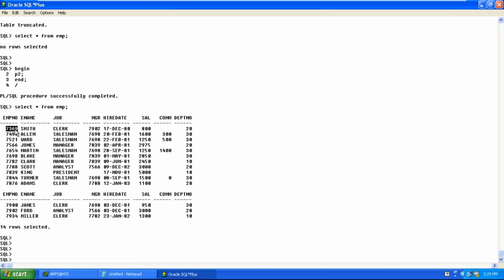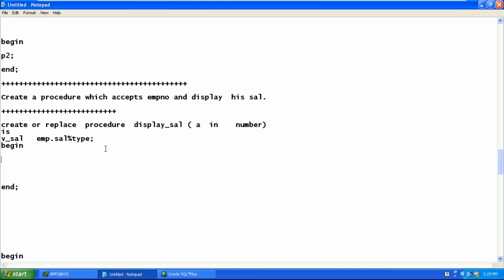If I pass 7369, I want the salary. How to retrieve the salary from the table? By writing a select statement. The only way to display the data from the table is by writing a select statement. So we should write a select statement inside the procedure. Select salary from emp where employee number equal to 73.